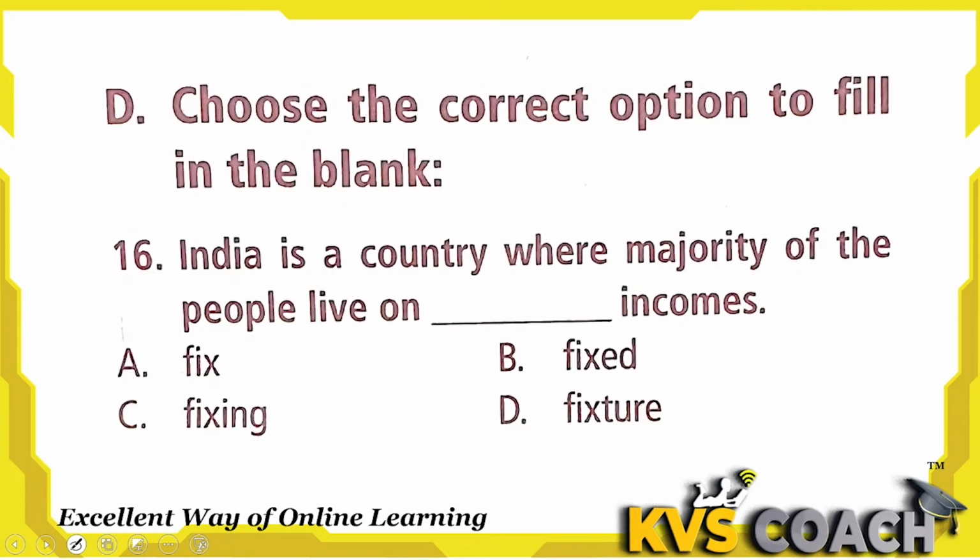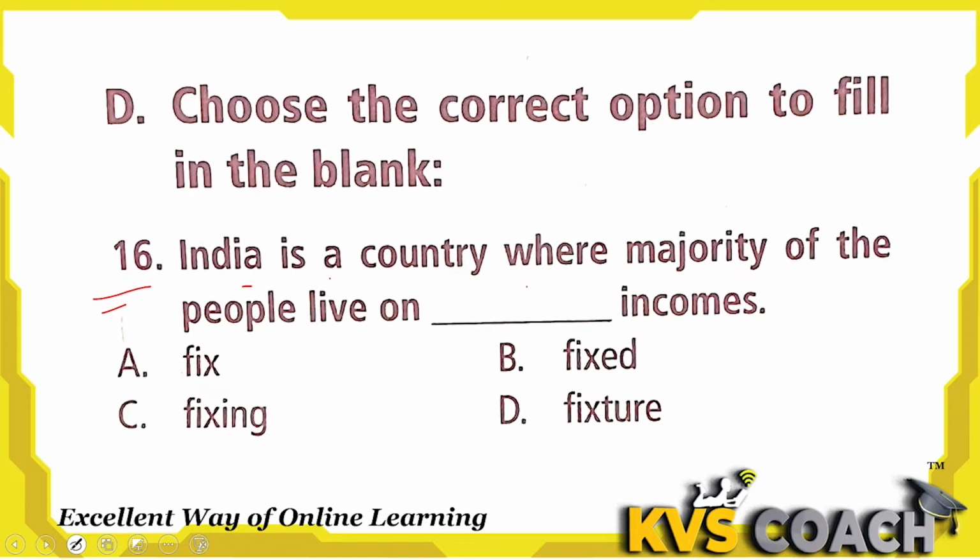Next, choose the correct option to fill in the blanks. India is a country where the majority of the people live on dash income. Look, income can be fixed only. If you are joining a job, you cannot ask after working for some time how much you are going to pay. No. If I am going to get a job, first I will ask what my salary is.